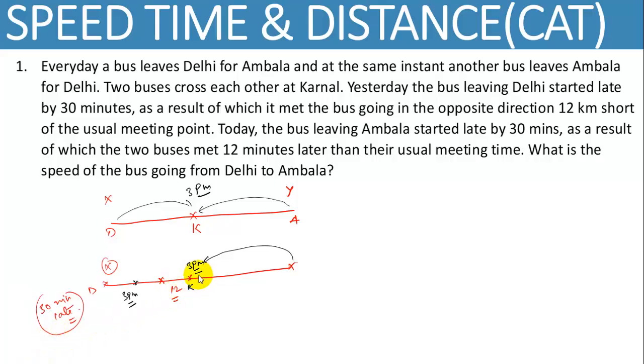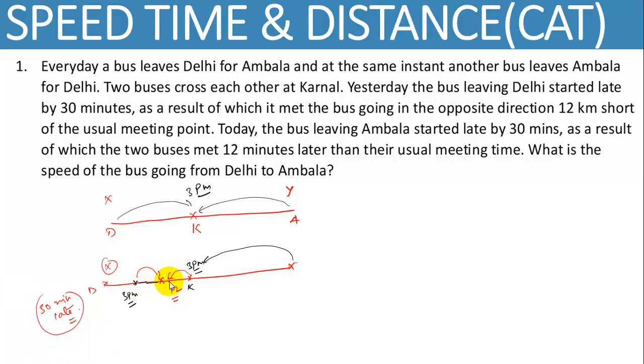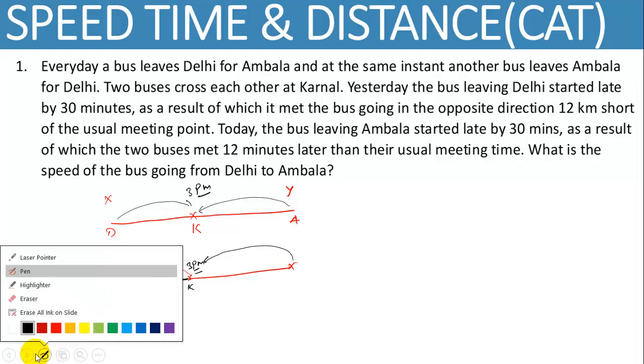It means after 3 p.m., whenever they meet, bus X travels this distance and bus Y travels this distance. I'm highlighting the distance traveled by bus X and bus Y, right? This is the very first case. And in the second case,